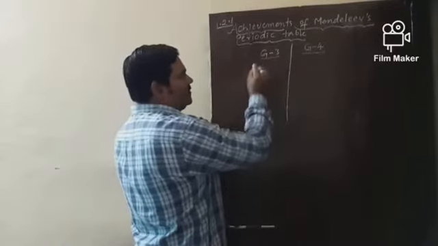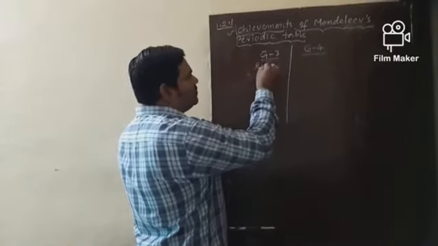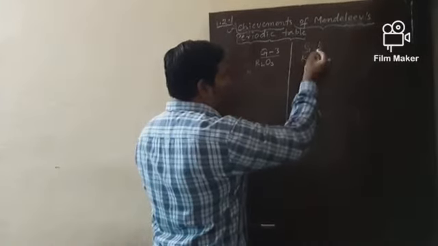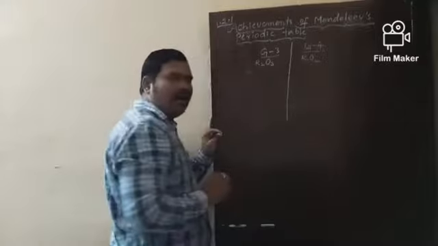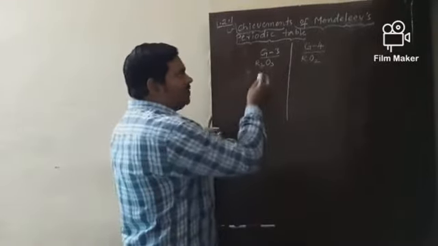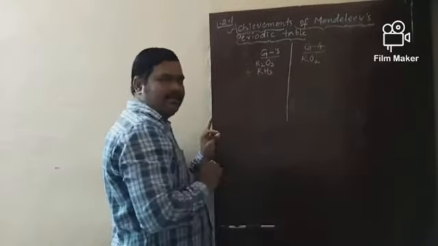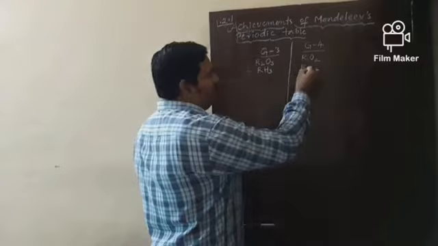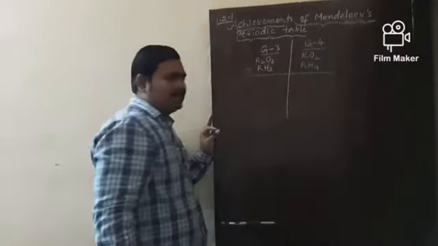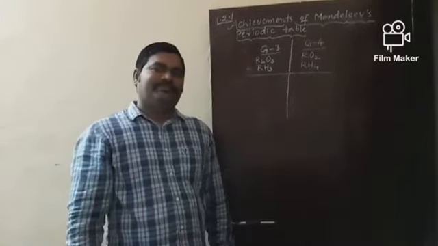Now, in group number 3, elements are able to form R2O3 type of oxide. Group number 4 elements are able to form RO2 type of oxide. We know that already. And group number 3 elements are able to form RH3 type of hydride, and group 4 RH4 type of hydride. We know that even from yesterday's module on Mendeleev's periodic table.